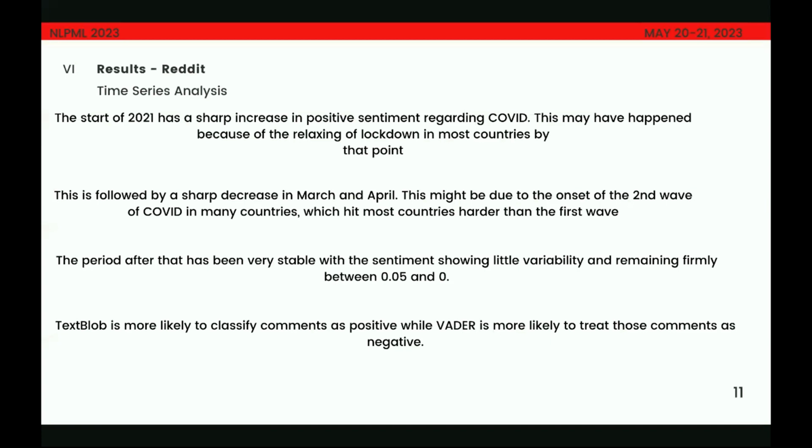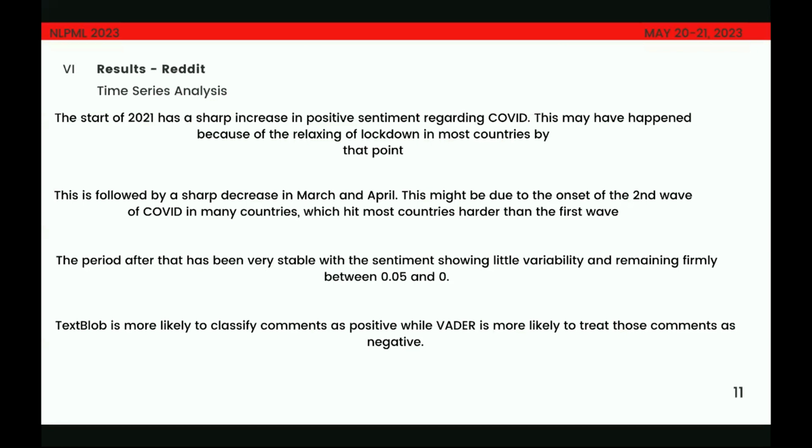This was followed by a sharp decrease in both Vader and TextBlob in March and April. So this was the period where the second wave of COVID occurred in many different countries, which hit most countries harder than the first wave did. After this period of March and April 2021, for the entire 2021 period and the 2022 period till which we collected the data, the sentiment showed little variability, which showed that the COVID pandemic was easing up, and in people's minds, it was becoming more of a story to tell in a neutral light than in a positive or a negative way.